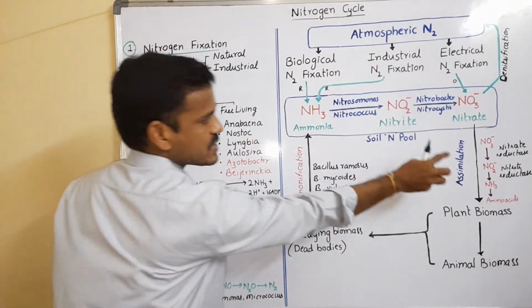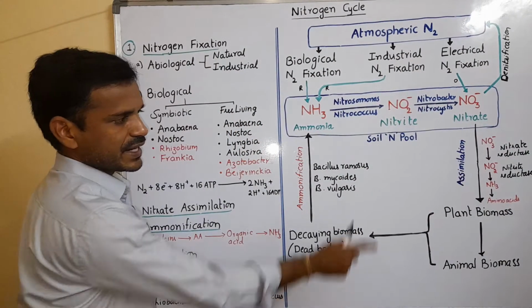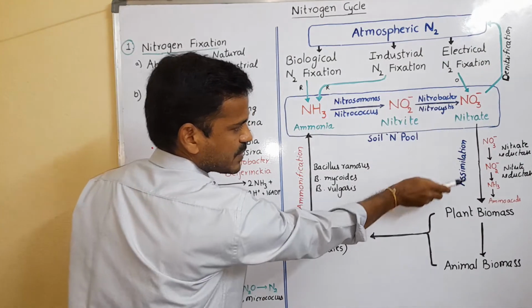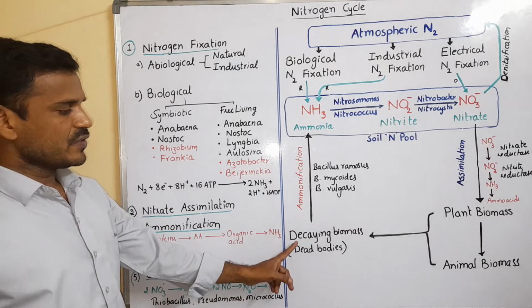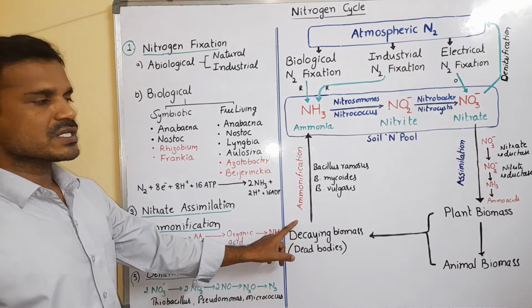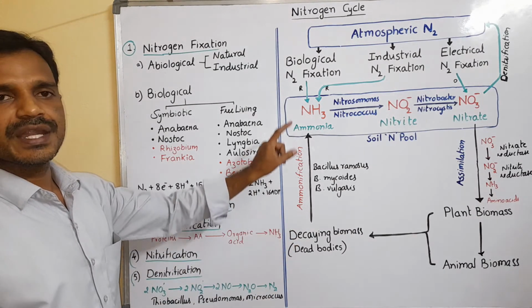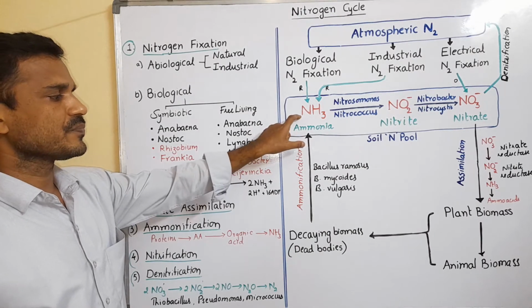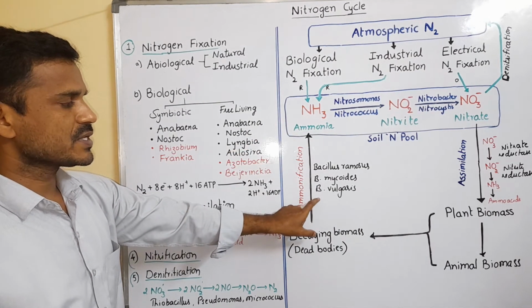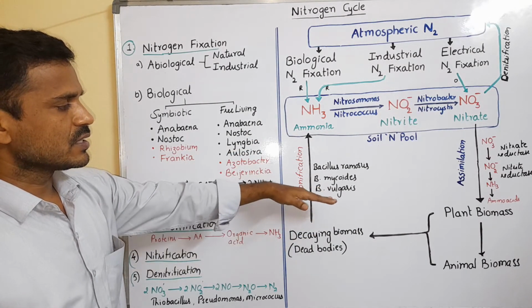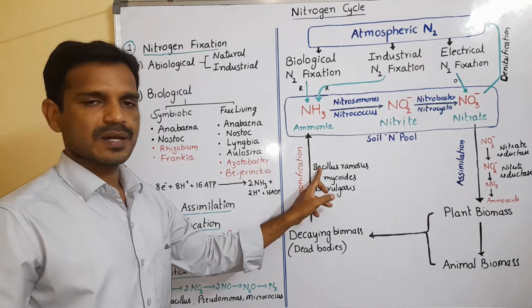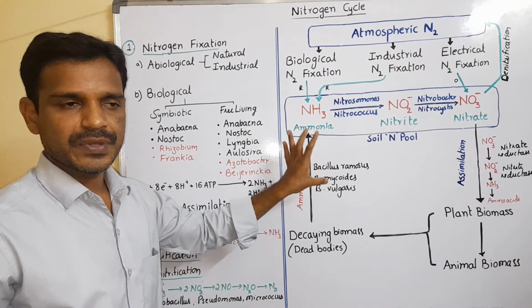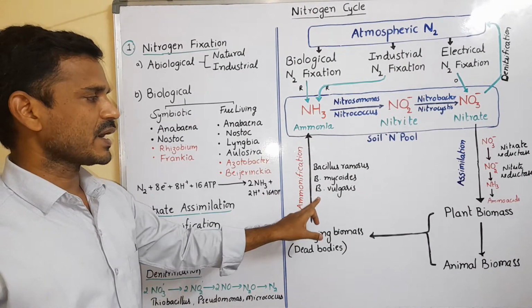So the first step is nitrogen fixation, the second step is nitrate assimilation. Next, the third step is ammonification. In the ammonification step, the dead bodies are decomposed into ammonia in the presence of Bacillus vulgaris, Bacillus mycoides and Bacillus ramosus. These bacteria are called ammonifying bacteria.